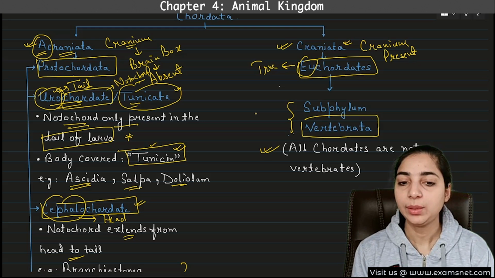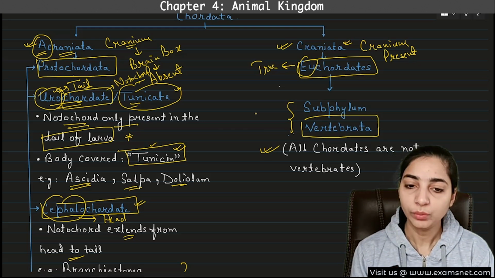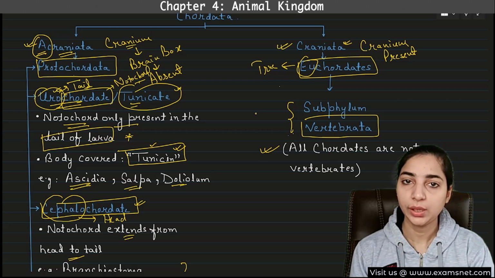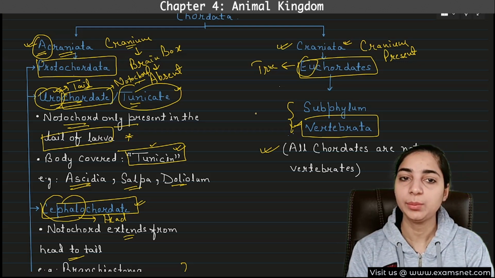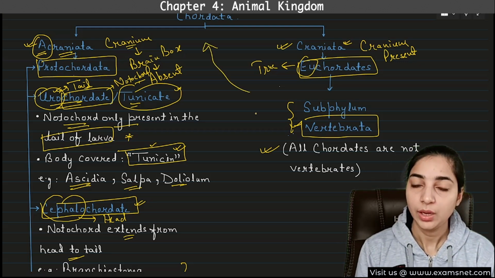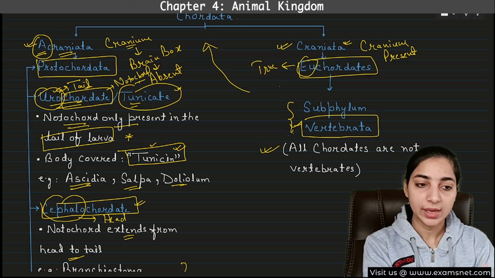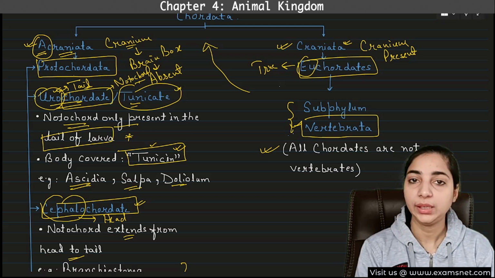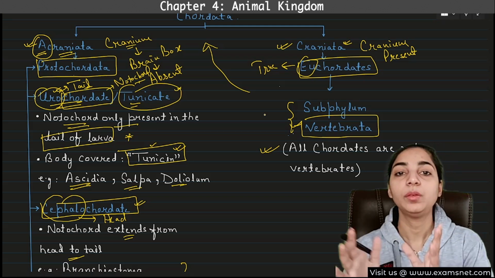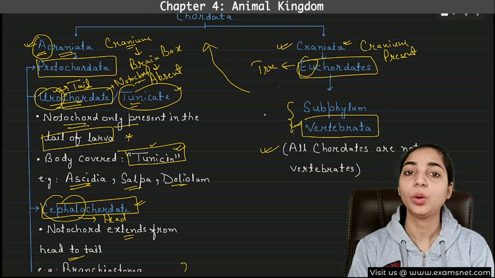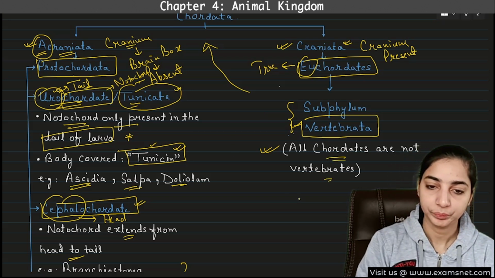You can see that vertebrate is one of the subphyla under chordates, right? So we can say that all the vertebrates will be chordates. Definitely all the vertebrates come under the chordates. But not all chordates are vertebrates, because there are some chordates such as urochordate or cephalochordate. These are not vertebrates. So remember one line that is mentioned in NCERT: all vertebrates are chordates, but not all chordates are vertebrates.